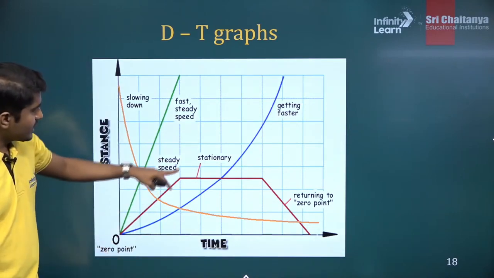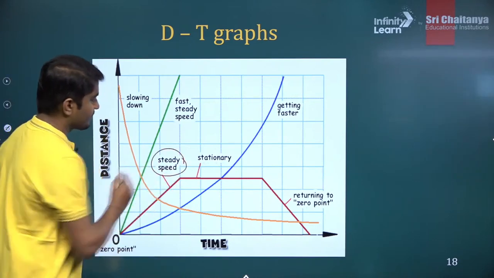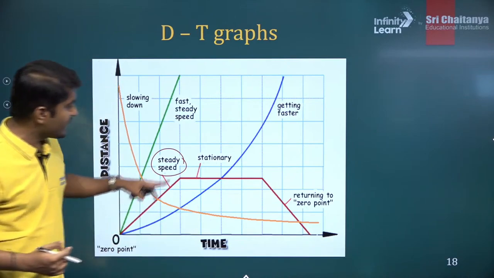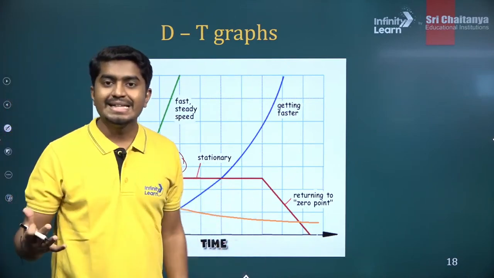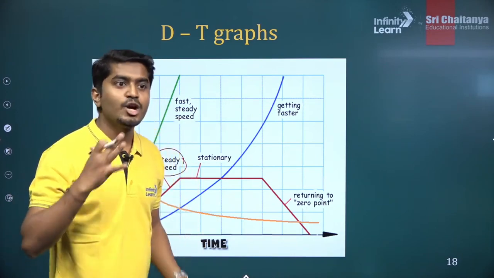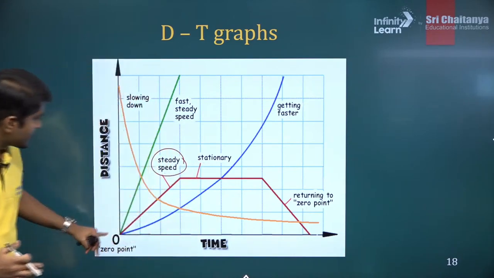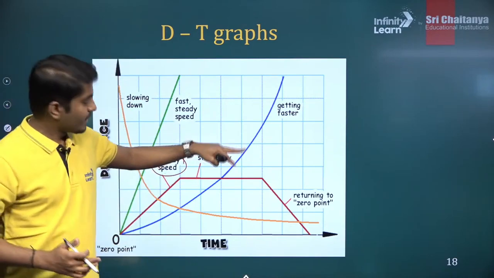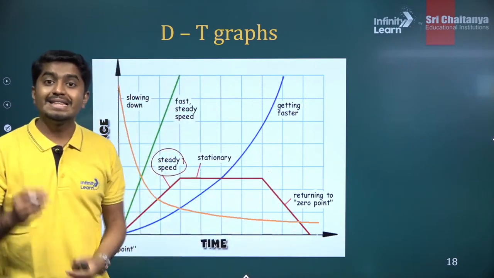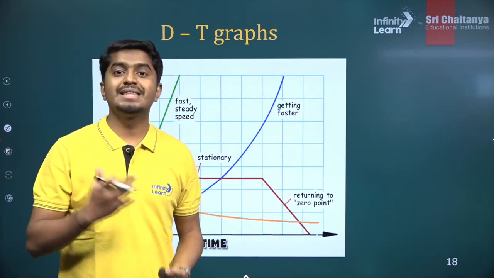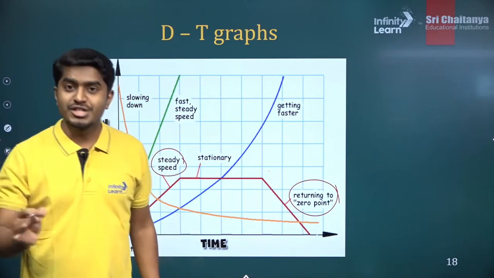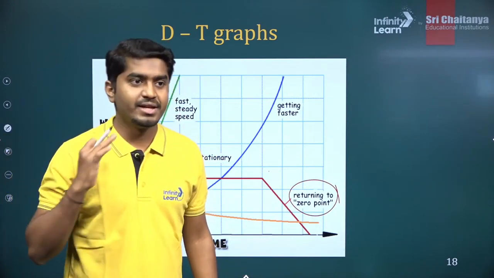From this origin to this is a steady speed. Can you see steady speed? It is a straight line. So wherever you get a straight line, that means constant speed. This one, steady speed. Here, again a straight line, but it is going down. Again, the speed is constant, but velocity is negative. So returning to the 0 point, speed is constant but velocity is negative here.